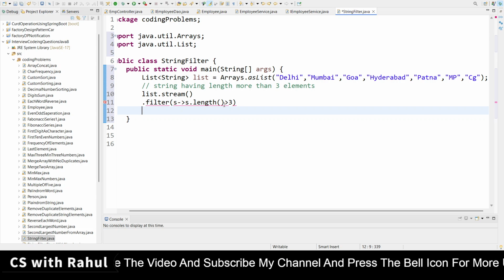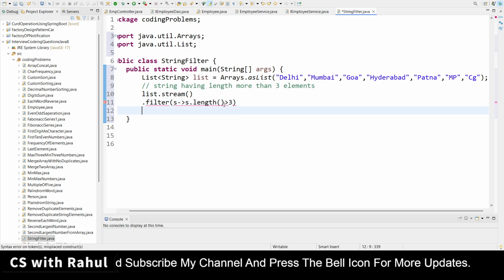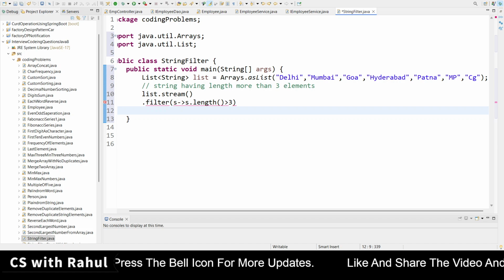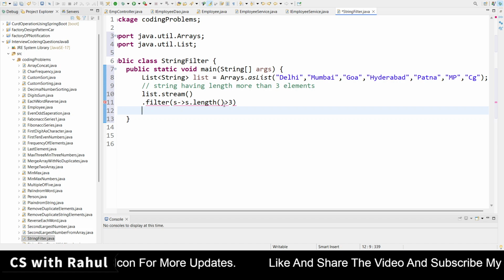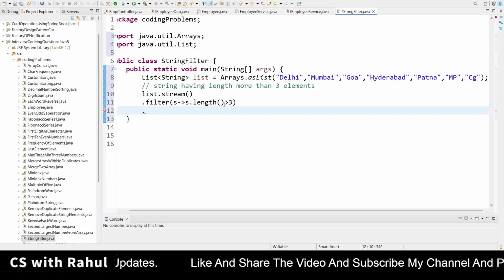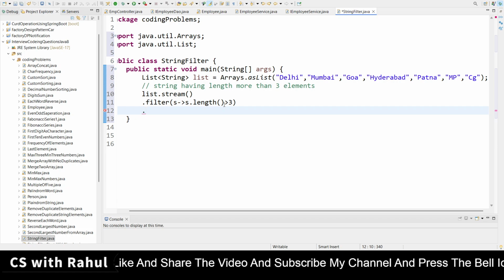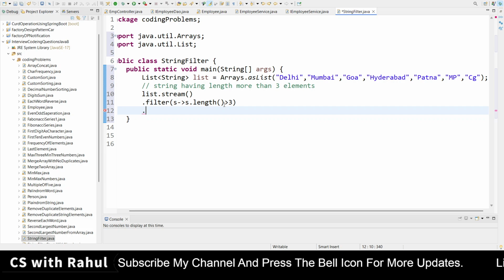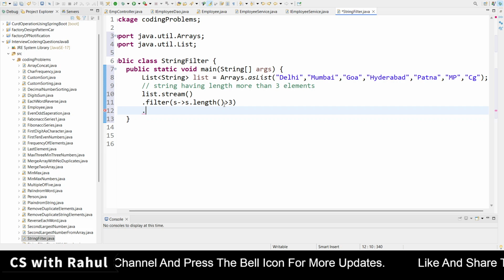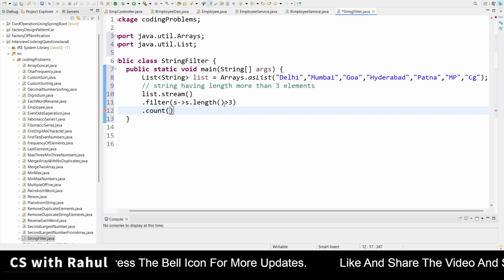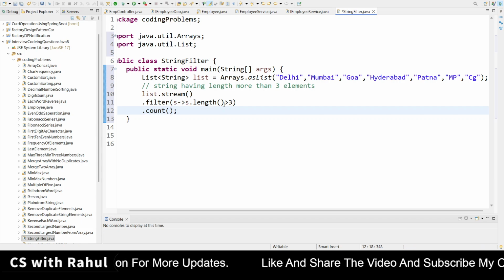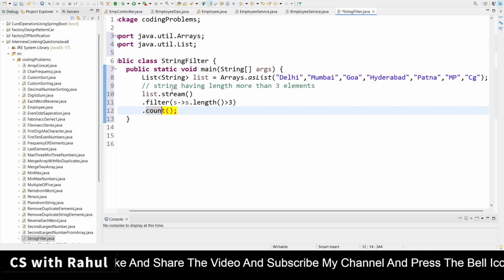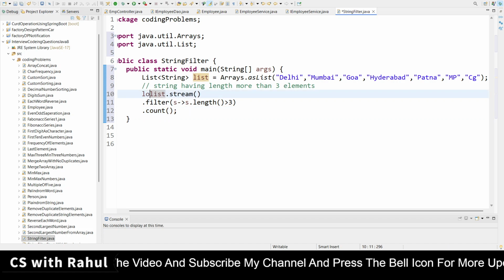So come back to this question. Here we have filtered out whatever strings have length more than 3. Then we have two types of methods, two types of functions in the stream API: one is intermediate and one is terminal operation. Now here we will call the terminal operation, which is count. Terminal method means at last we have done our counting, we have filtered and counted, and this is returning a long type